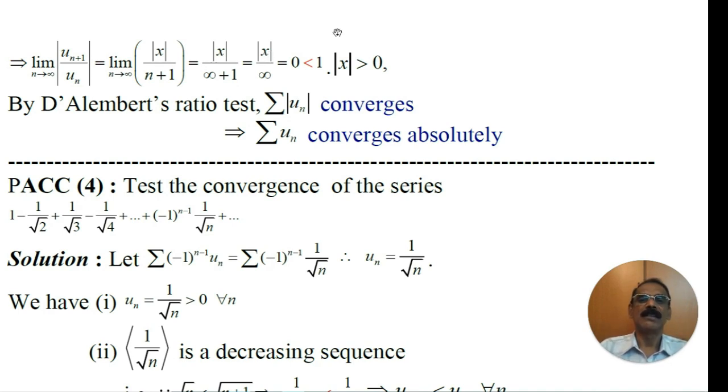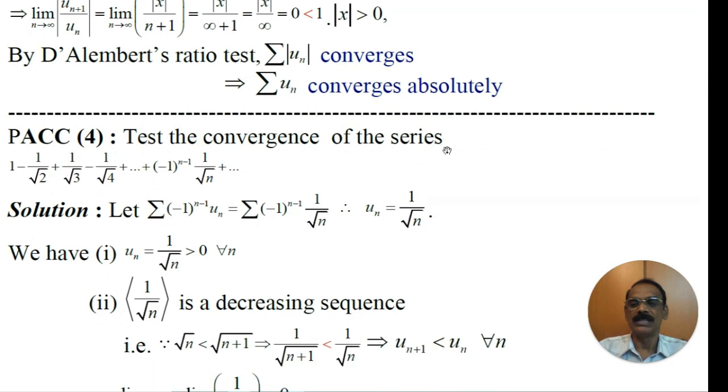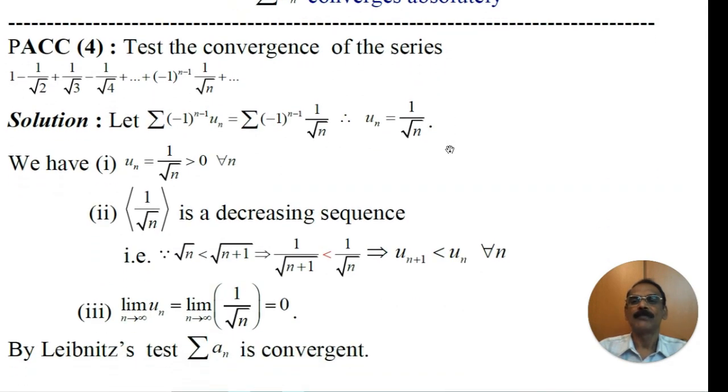That is, mod x is greater than or equal to 0. Therefore, this value is equal to 0, which is less than 1. Limit of un plus 1 by un is L. If L is less than 1, it is convergent. Therefore, by D'Alembert's ratio test, the series modulus of un converges. Therefore, the given series converges absolutely.